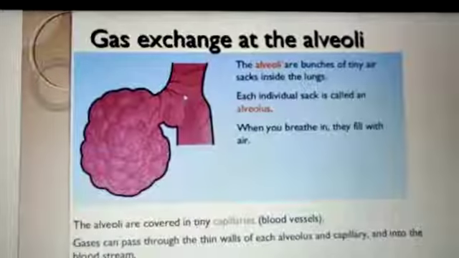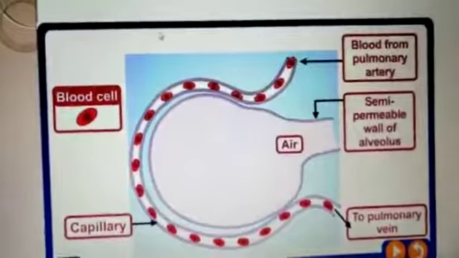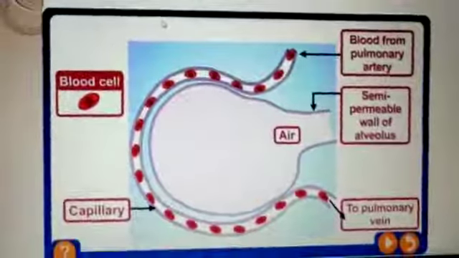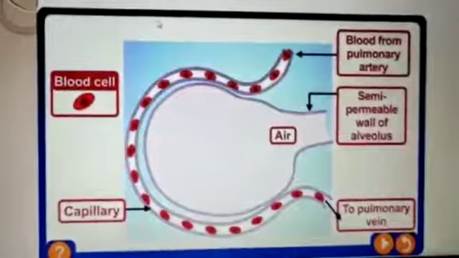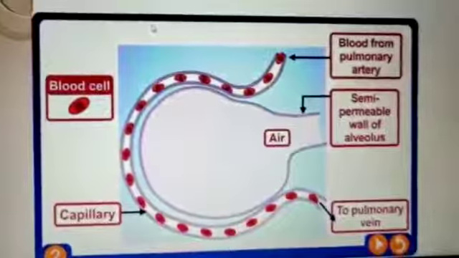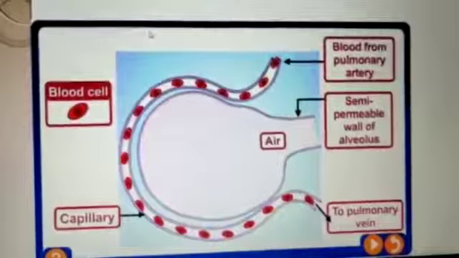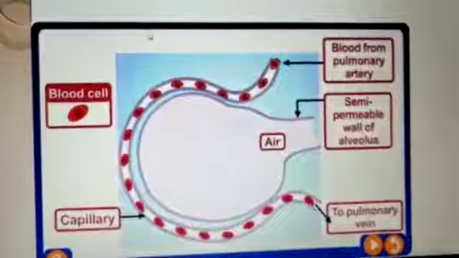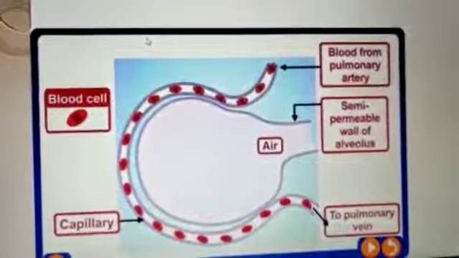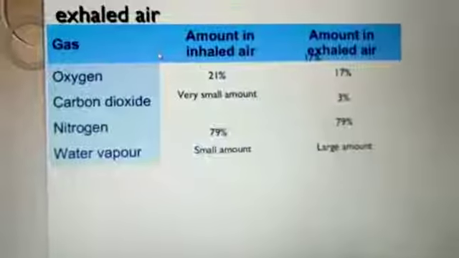They are made up of a semi-permeable membrane. You are able to see one of the elaborated structures of the alveoli. On the outer side are shown blood cells and the capillaries. The blood from the pulmonary arteries and the semi-permeable membrane: whatever oxygen the air contains, it diffuses through this blood vessel outside, and whatever carbon dioxide was carried by the blood cells or the arteries can be sent back to the nasal cavity.